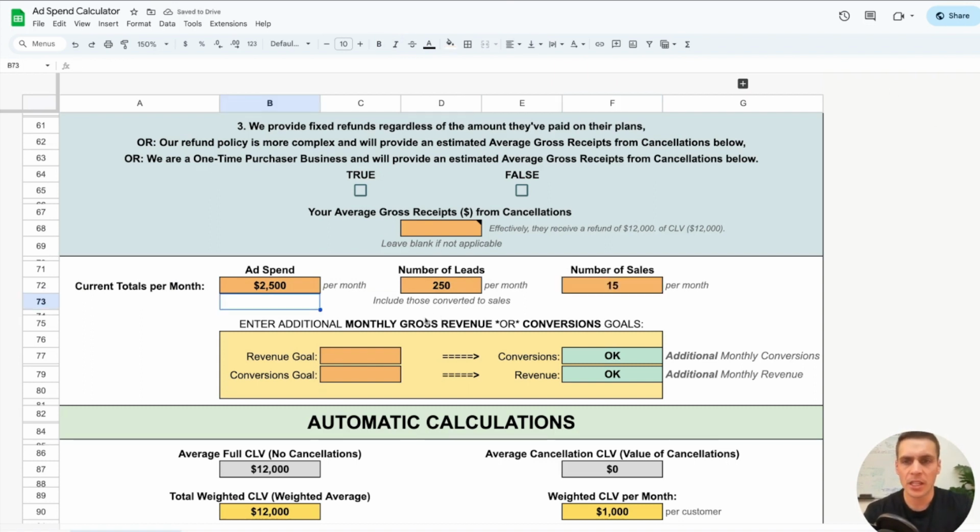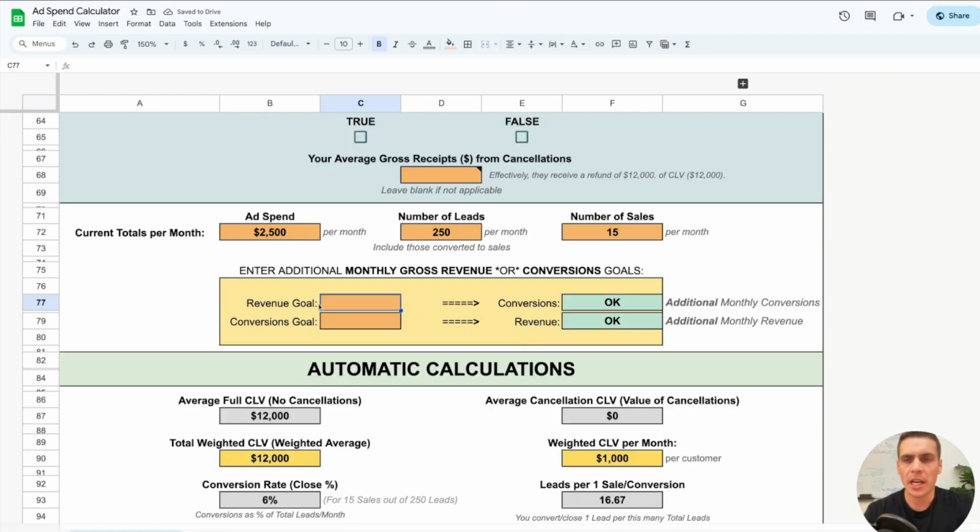Okay, now what is your revenue goal? You can put either a revenue goal or a conversions goal. The reason why you might want to put one over the other depends on your business structure and what's important to you. So let's say that you are more operationally driven than you are financially driven. What this means is that perhaps you have only a certain number of sales staff or fulfillment staff that can actually complete the orders that come in.